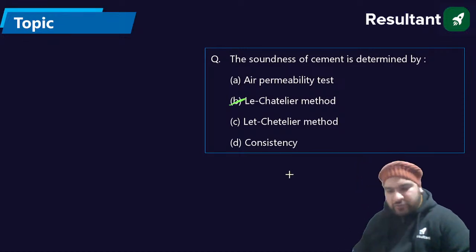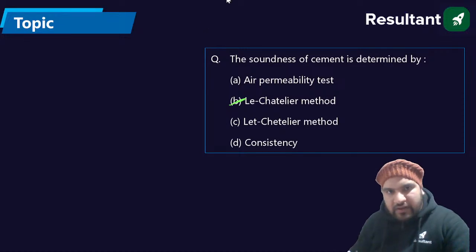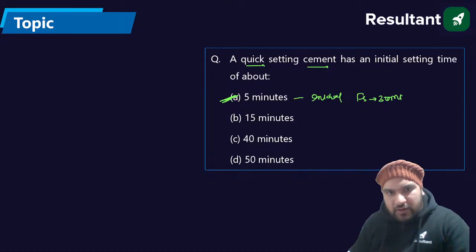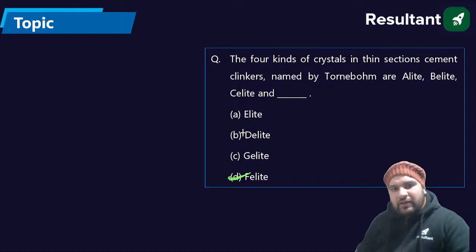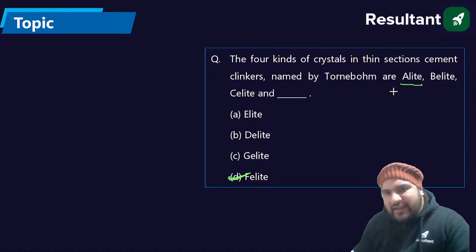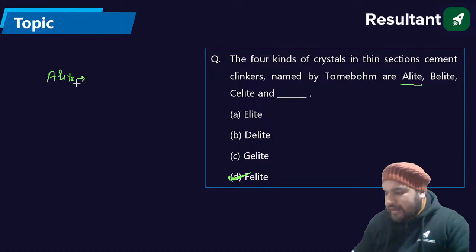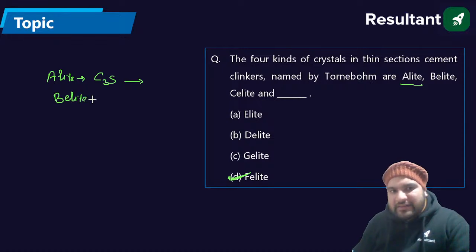Okay, guys, absolutely correct. Come to the previous question. There is the alite mineral. That is also called tricalcium silicate, that is C3S. Absolutely correct. There is again the belite mineral. That is also called C2S mineral.